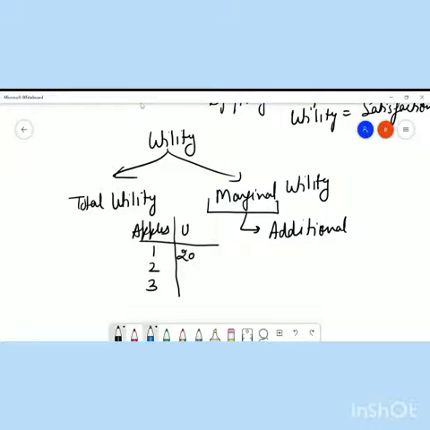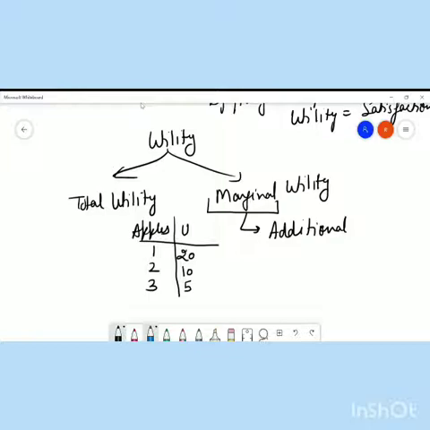Fine. Similarly, when I'm consuming the second apple, point to note, that second apple is giving me 10 units of satisfaction. Similarly, when I'm consuming the third apple, that third apple is giving me 5 units of satisfaction, right?